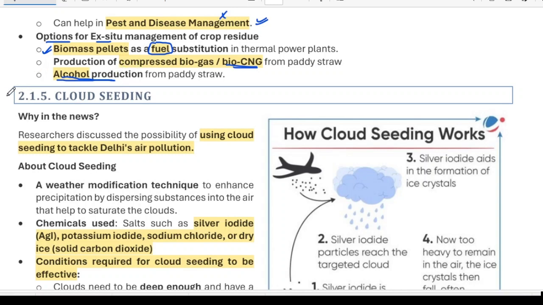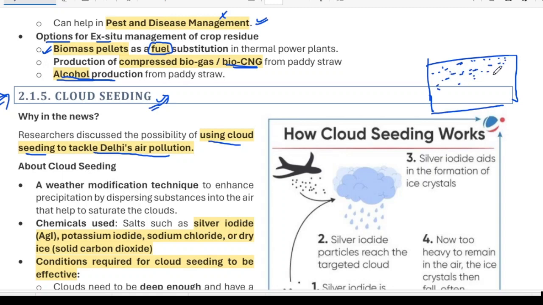Another important piece of news, not directly related to air pollution but informative for you: researchers were discussing the possibility of using cloud seeding to tackle Delhi's air pollution. You can understand through this informative diagram. Air pollution is very high in Delhi, so how can this pollution be reduced? You can reduce it by bringing the rain.